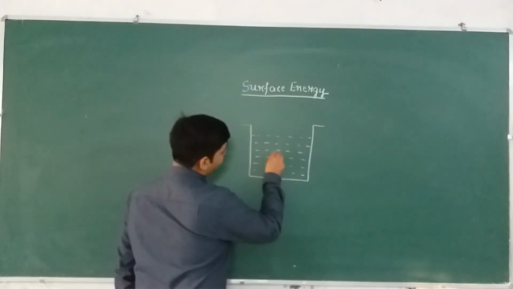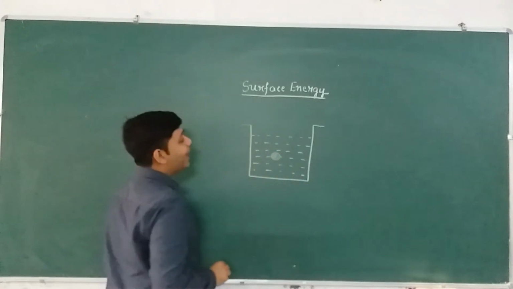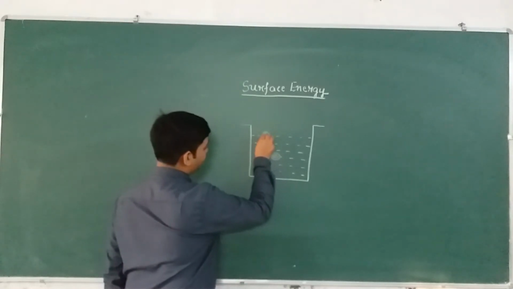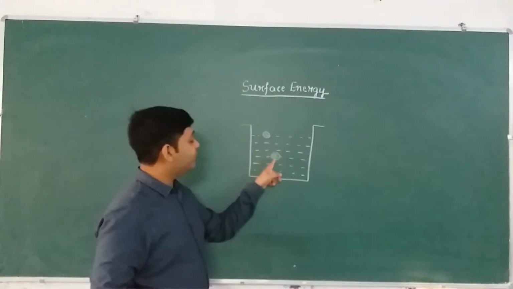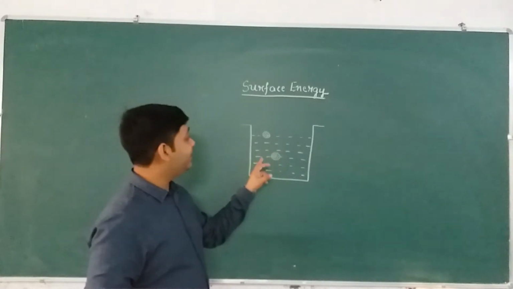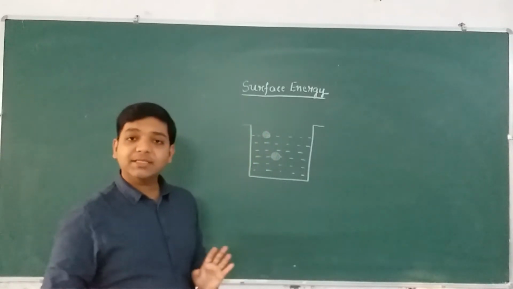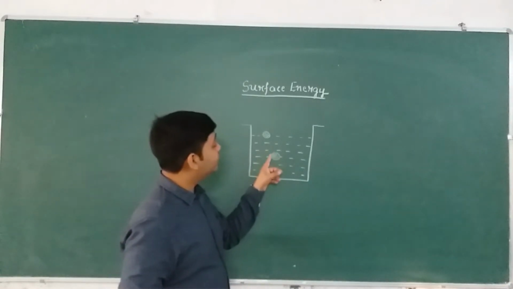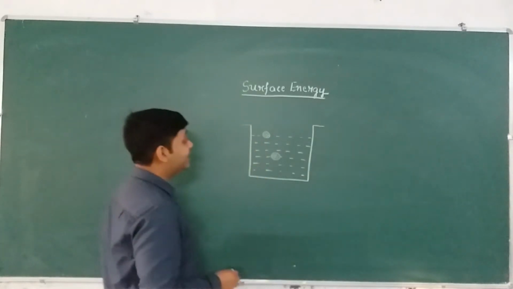One type of molecules are those which are present inside the liquid like this, and the other type are those which are present on the surface. So I am drawing the surface molecules like this. The molecules of liquid that are present inside the liquid are called bulk molecules, right? And the molecules which are present on the surface of the liquid are called surface molecules. And it is important to know that the properties of bulk molecules are very different from the properties of surface molecules. How? Let us see.